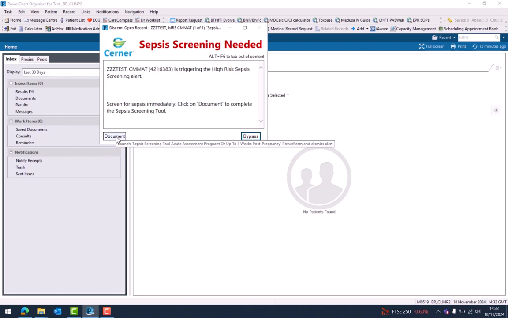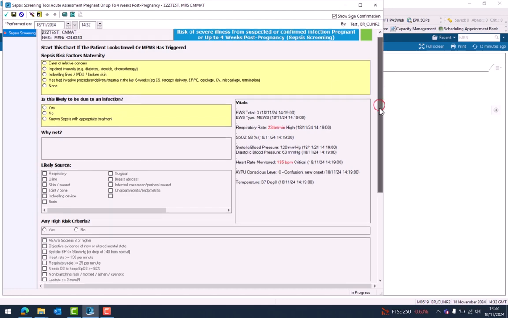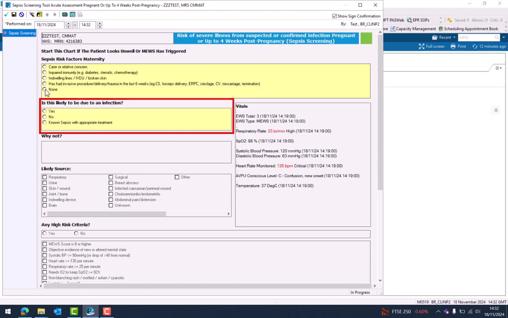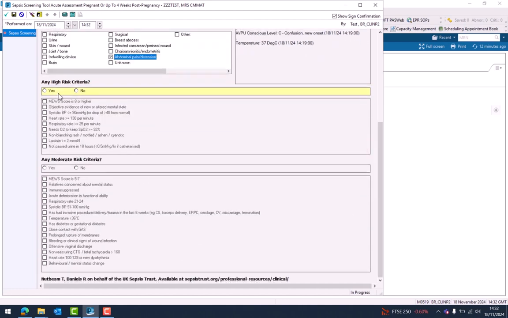Once you click on document, this will take you into the sepsis screening tool. You will need to work through the yellow boxes, which are your mandatory fields. There are 3 options on the screening. Option 1 is yes, that the patient has triggered likely due to an infection. You will be asked for the source, and you will be asked if there is any high-risk criteria. If there is, then you will need to click on whichever box is appropriate.